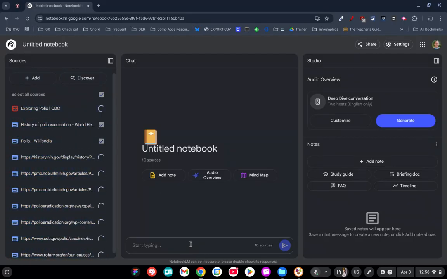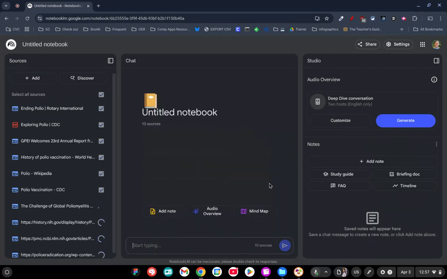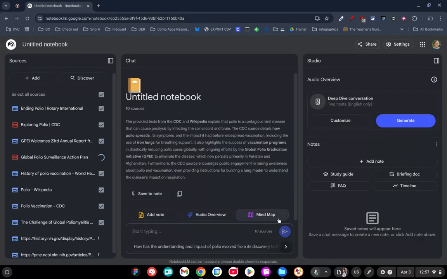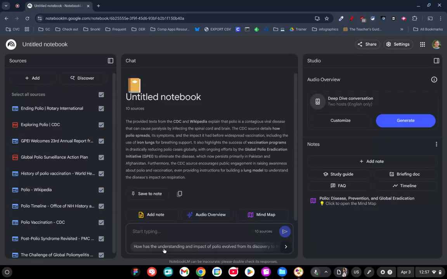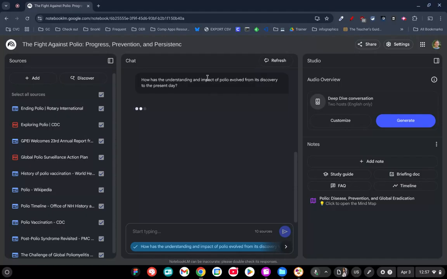Now, here's a few things that I can do with Notebook LM. I could just let it do its thing here, but I can start chatting with it to ask some questions about this. So right now it's building out the summary. I can do a mind map where it's going to give me a map of the different topics that all these sources go over, and I could chat with it right here. So it gives me some things to start with. So like, how is the understanding and impact of polio? Well, let's click it. Okay, so that's the question.